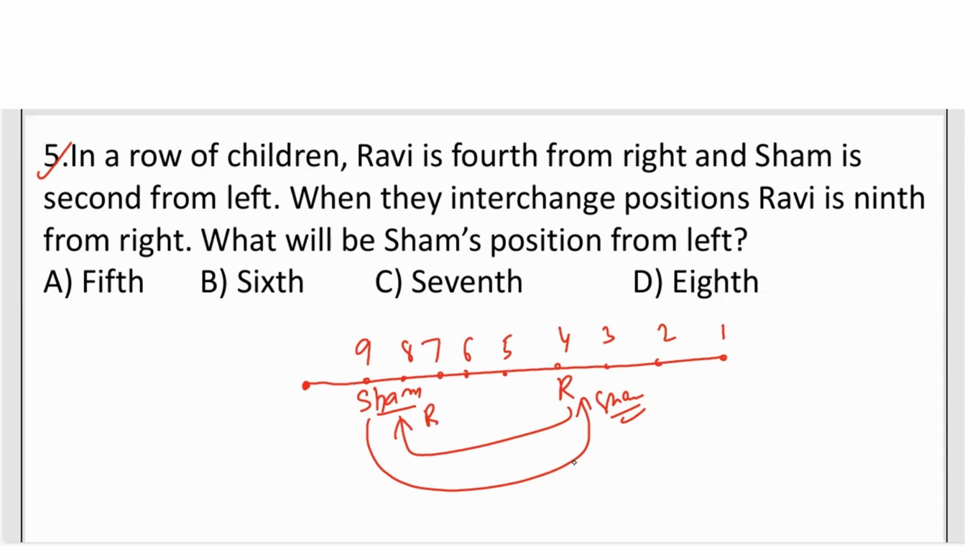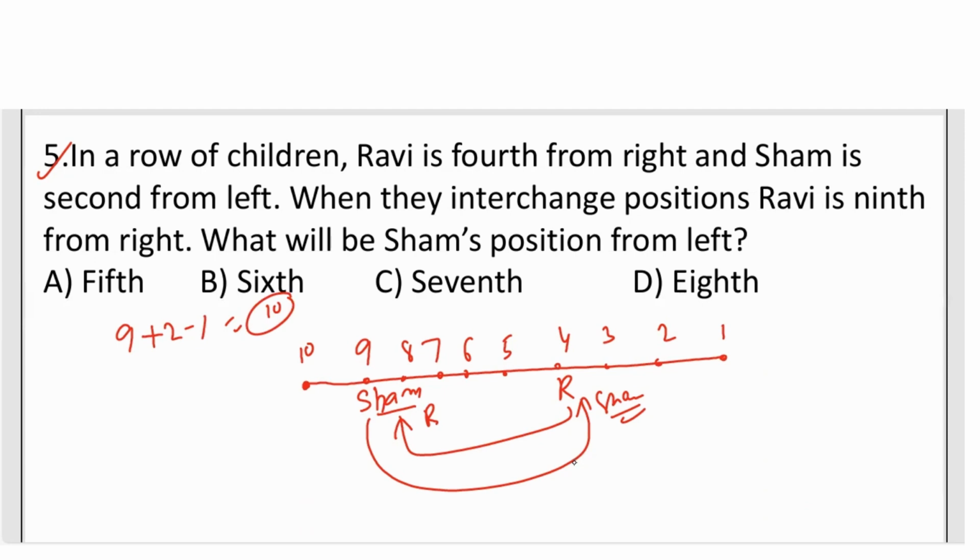That means Sam's initial position was 9 from the right side. And this is second from the left side. Second from the left side leaves only one place, so that place should be 10. So we got the total number of students is 10. You can find the total number by the technique also: 9 plus 2 minus 1, what are we getting? 10. So the total number of persons is 10.